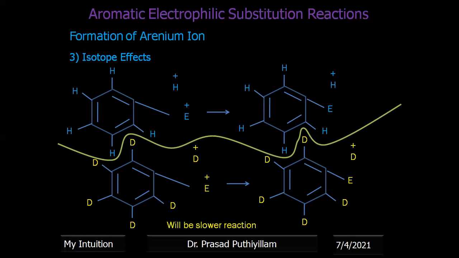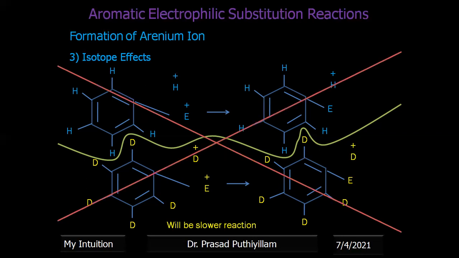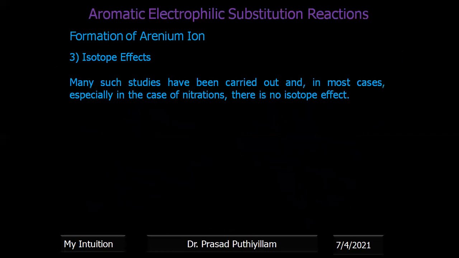That means this isotope effect is not there as such. When we do the experiment, the isotope effect is not there. Otherwise, with the presence of an isotope, the reaction should slow down. Since the reaction is not slowing down with deuterium, we can say that this mechanism, in which initially the hydrogen is lost as a proton and then the electrophile attacks, that is the SE1 mechanism, is not followed. It gives the arenium ion mechanism only.